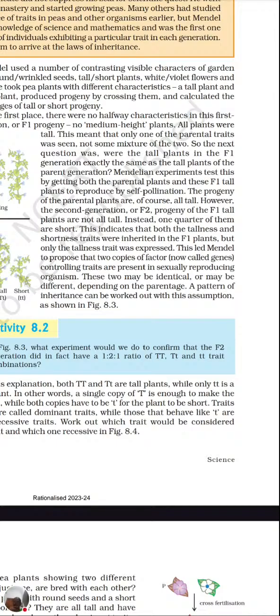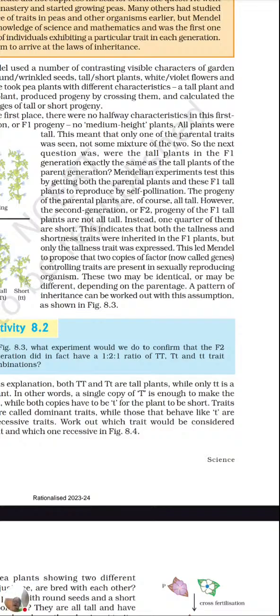So the next question was, were the tall plants in the F1 generation exactly the same as the tall plants of the parent generation? No, they are not exactly the same. They have the hybrid composition, one trait of completely tall and one of completely short. The answer is no.